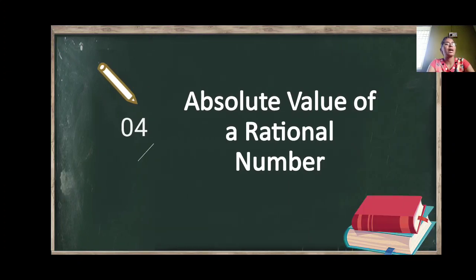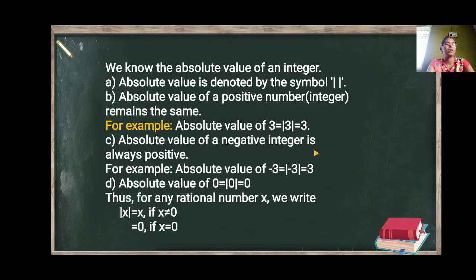Then we have seen what the absolute value of a rational number is. With the help of the absolute value of an integer, we can find the absolute value of a rational number.